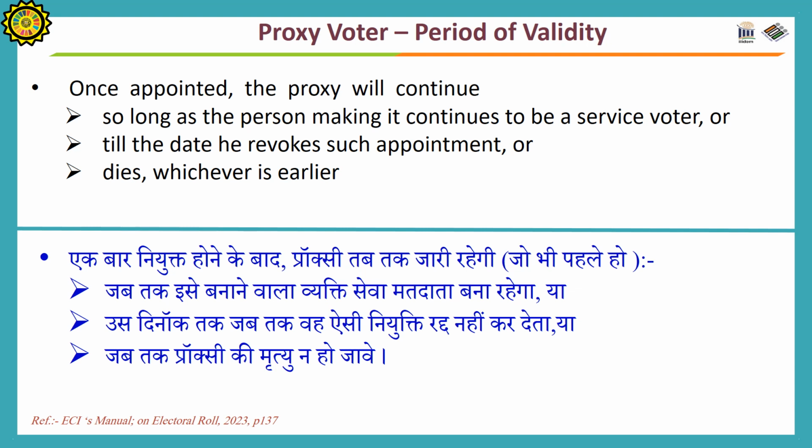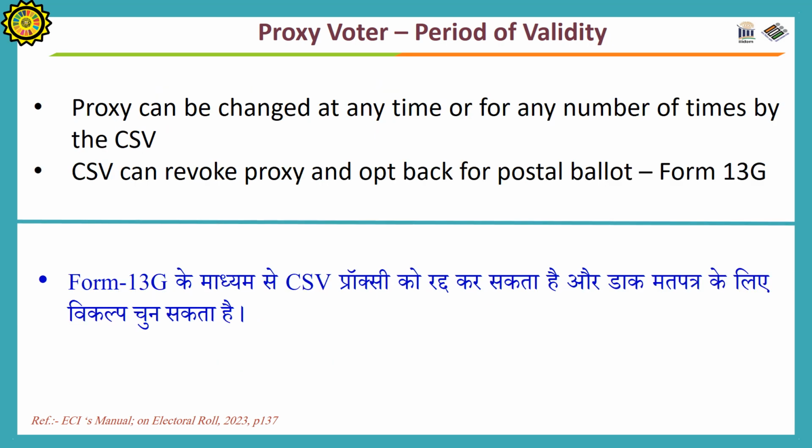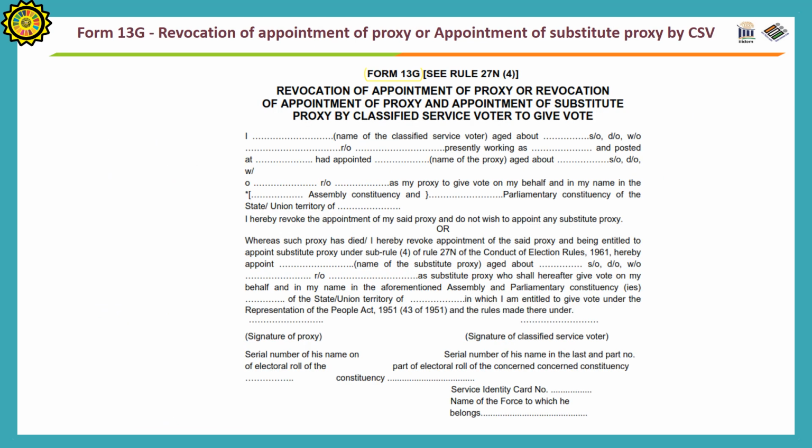Period of validity of proxy. Once appointed, the proxy will continue so long as the person making it continues to be a service voter, till the date he or she revokes such appointment, or dies, whichever is earlier. Proxy can be changed at any time for any number of times by the CSV. A classified service voter can revoke proxy and opt back for the postal ballot through Form 13G. The format of Form 13G is shown on the screen.